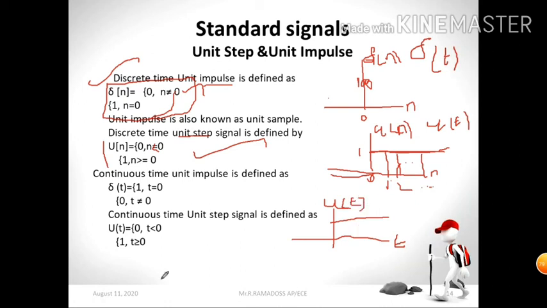Look at this definition diagram. Our figure varies between t and u of t. This is your parameter for the unit step signal in continuous time. So this is the unit step and the unit impulse for both continuous time as well as discrete time signals.